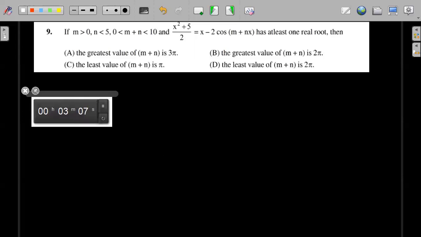Okay, Lakshmi, A and C. Very good, Sudarshana. A and C are okay. A and C. Yes, Isa, very good.